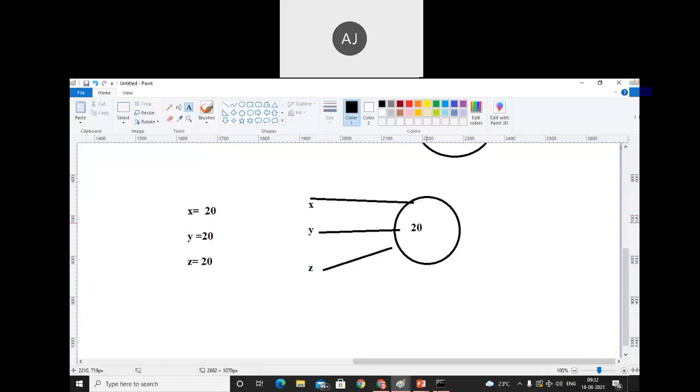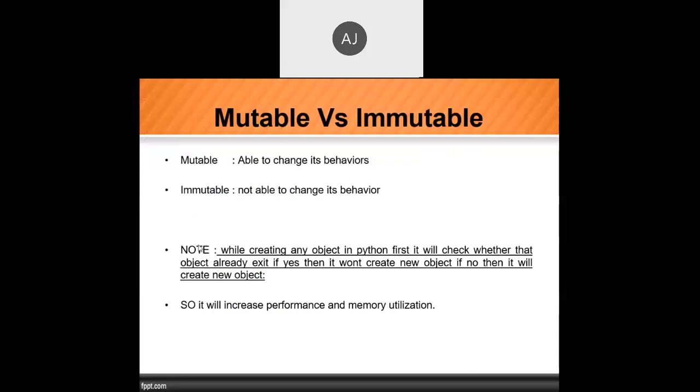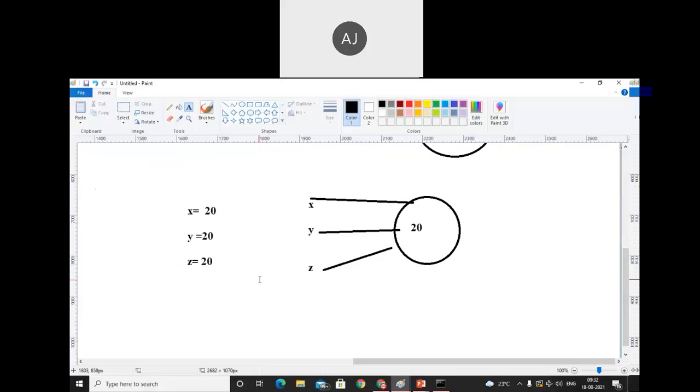That means when I do one statement, note, while creating any object in Python, first it will check whether that object already exists. If yes, then it won't create a new object. If the answer is no, then it will create a new object. This is an interview question, a very important question, about what actually happens. If we are trying to create a new object, first of all it will check whether that object is created. If yes, then it will refer. If no, then it will create.